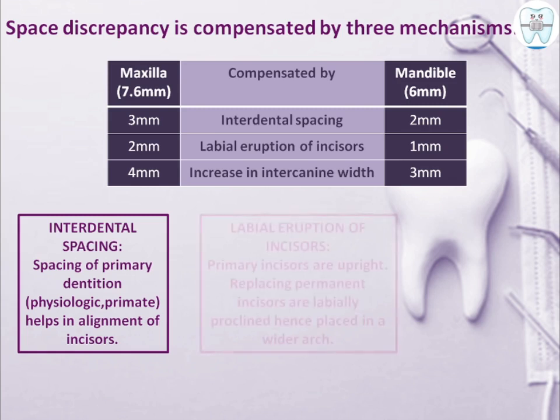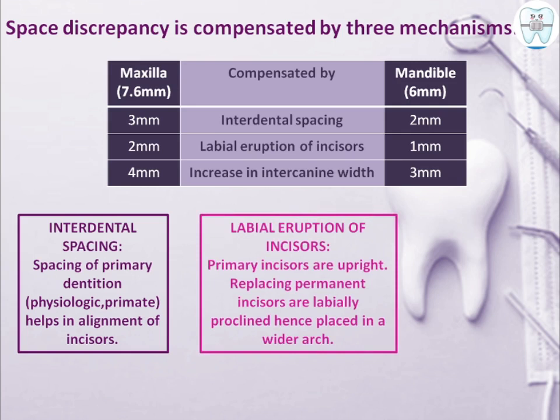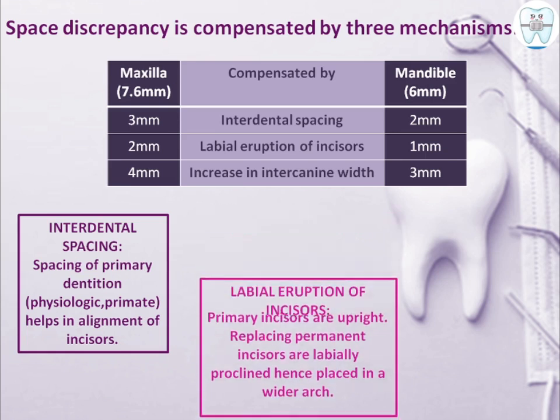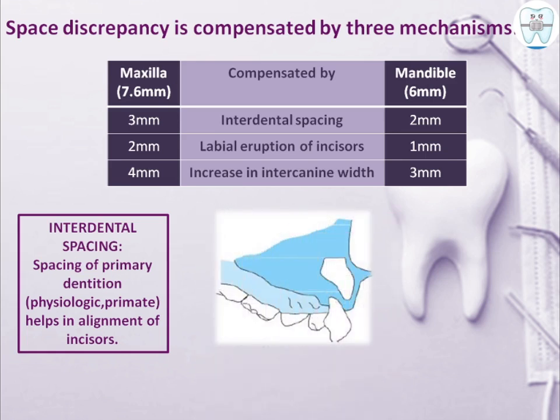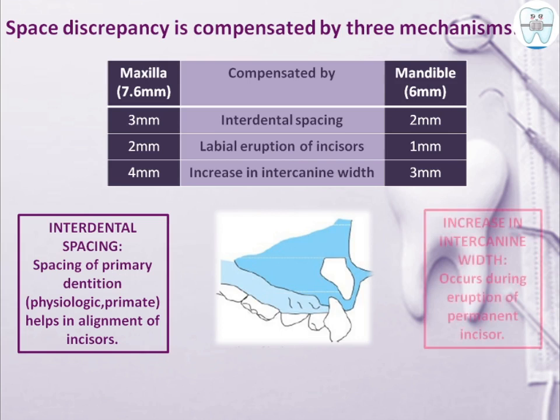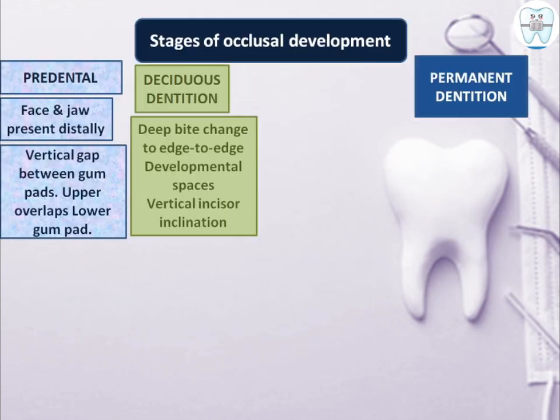Now interdental spacing. See, spacing of primary dentition, which is physiologic or primate, helps in alignment of incisors. Next, labial eruption of incisors. Primary incisors जो हैं वो upright होते हैं, the replacing permanent incisors वो labially proclined होंगे, hence wider arch में रहेंगे like this. Can you see the labial erupting permanent incisor? There is increase in intercanine width which occurs during eruption of permanent incisor. So this is it. This is about the first transitional period.